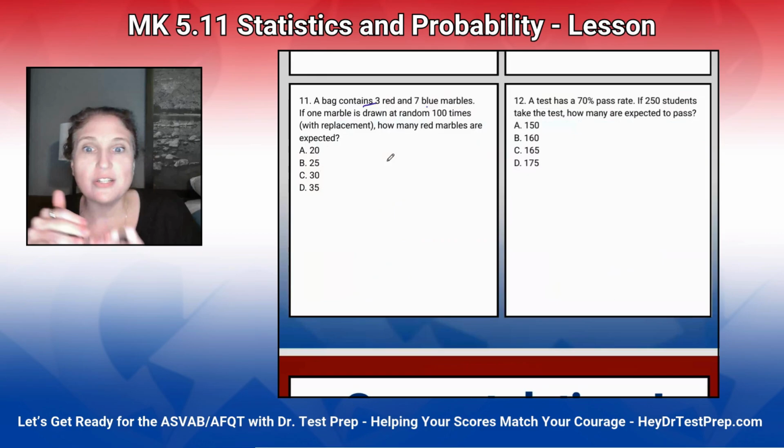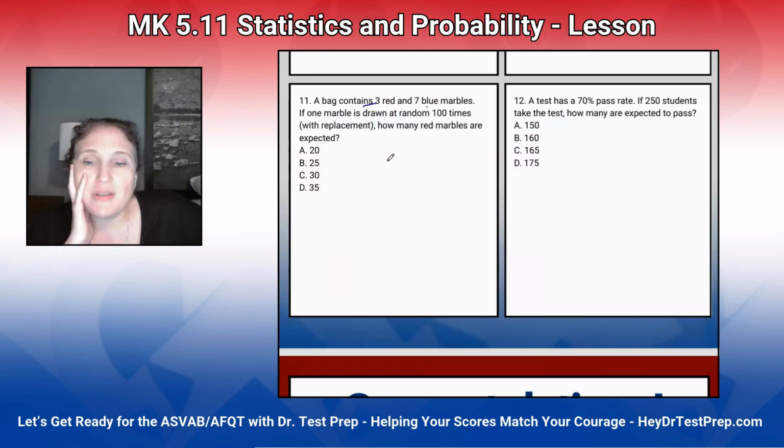A bag contains 3 red and 7 blue. So we've got 3 red, 7 blue. So there's 10 total. A ball is drawn at random 100 times. How many are expected to be red? Well, 3 out of the 10 are red. I'm drawing it 100 times. 10 times 10 is 100. 3 times 10 says that 30 times I'm expected to get red as long as I keep putting it back.